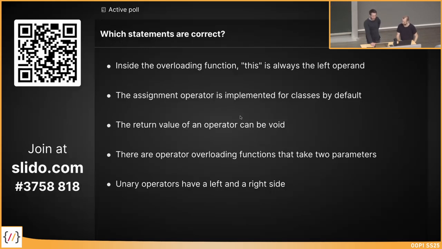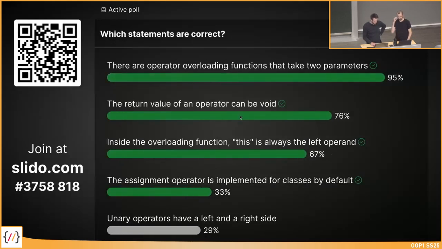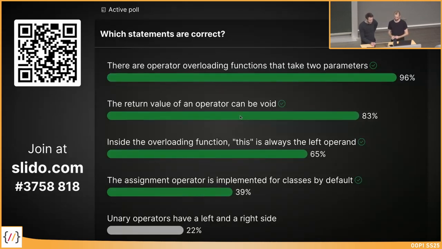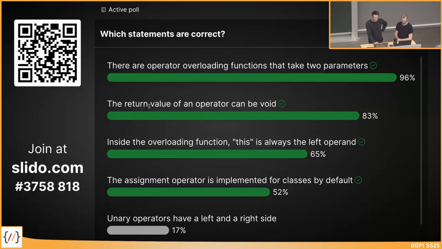More than 20 again, so I think we can go ahead and check the solution for this question. Yeah, and there are 4 correct ones and 1 wrong statement. The correct ones are that there are operator overloading functions that take 2 parameters, as we have seen, for example, for the output operator, which is for sure correct. The return value of an operator can be void is also correct. We've seen this for the pre-increment operator. Inside the overloading function, this is always the left operand, which is also correct. We've seen this in the player class operator overloading of the plus operator, where we use.